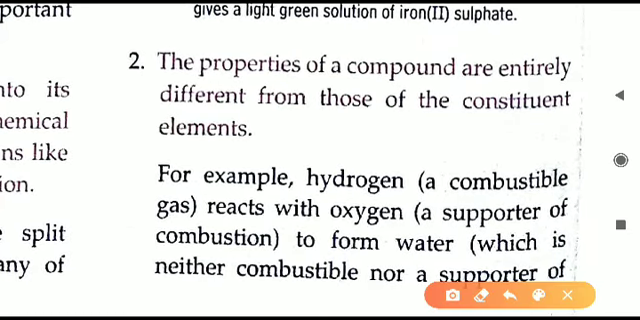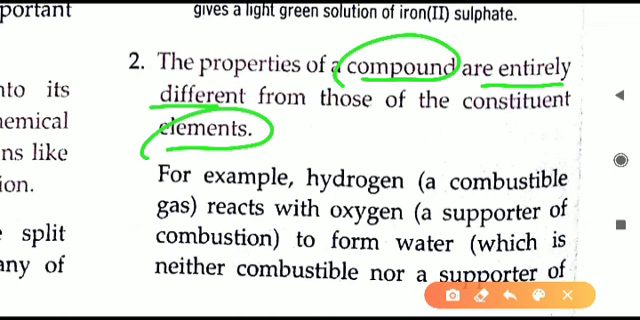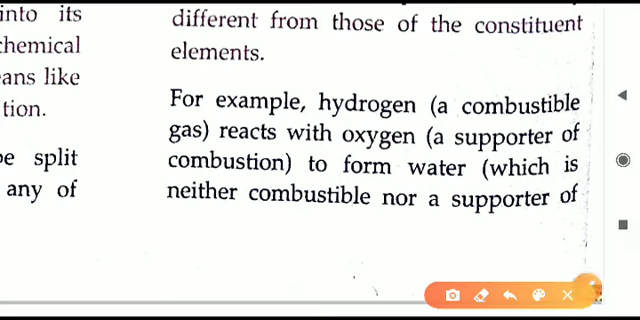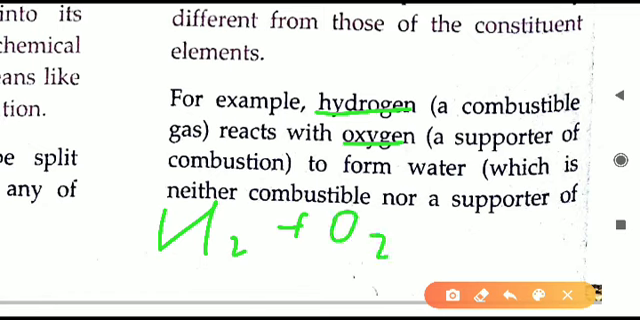Let us move to point number 2. The properties of the compounds are entirely different from those of the constituent elements. The elements have separate properties. When they combine together to form a compound, we will observe an entirely different property. For example, take the simple example of water. Water is made of hydrogen and oxygen. Hydrogen gas and oxygen gas both produce water. So naturally we should assume that all three things, hydrogen, oxygen, and water, should behave the same way, because water also contains hydrogen and oxygen, but it is not so.